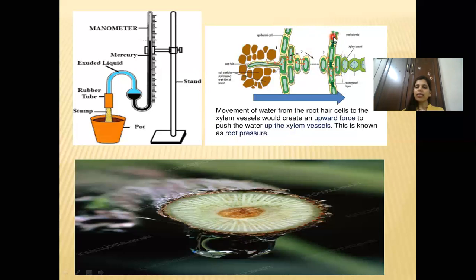You can see it labeled over here: epidermal cell, cortical cells, endodermis, and then xylem. When it is passing through these different layers, there is a pressure, and to reach the xylem vessel this particular pressure is required. That is known as root pressure.